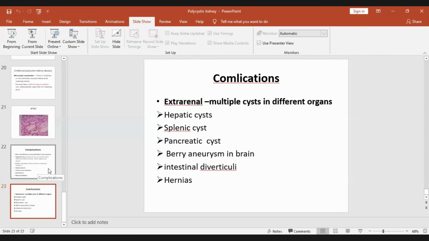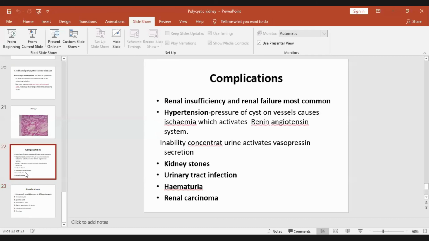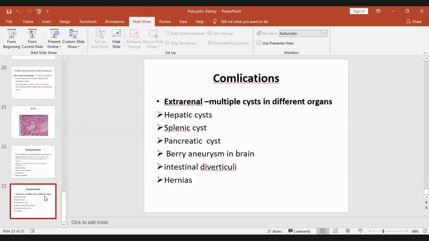Hematuria is a symptom, not a complication. But multiple kidney stone formation, then UTI, urinary tract infection, and renal carcinoma, these are the kidney local complications. And last, extrarenal complications are various types of cyst: hepatic, splenic, pancreatic, berry aneurysm, intestinal diverticula, and hernia. So we have covered the polycystic kidney disease.